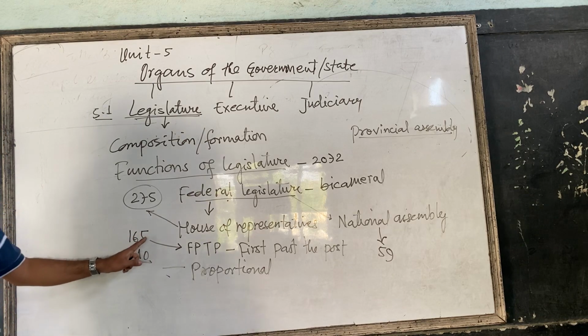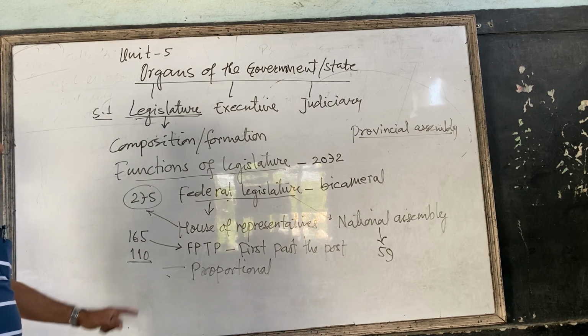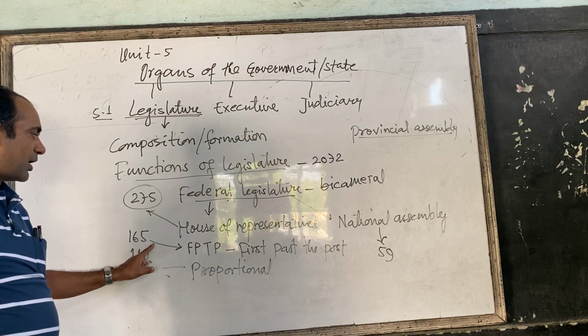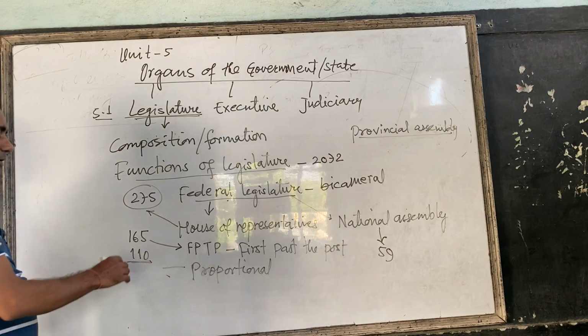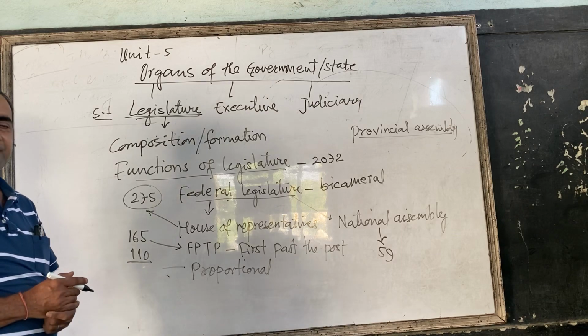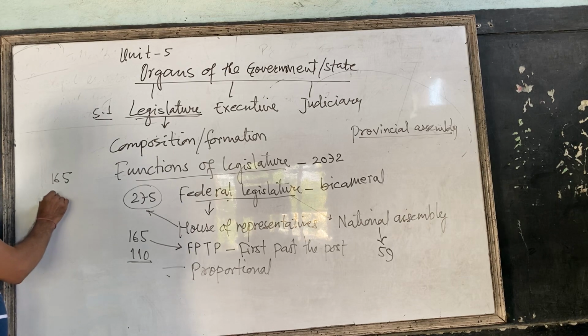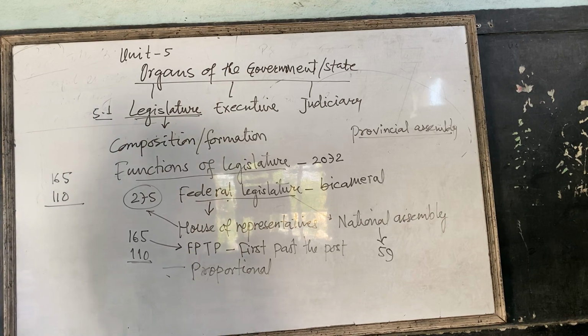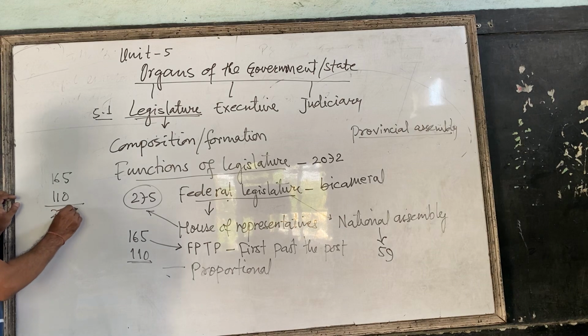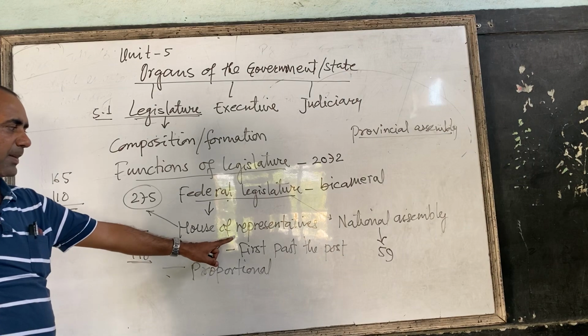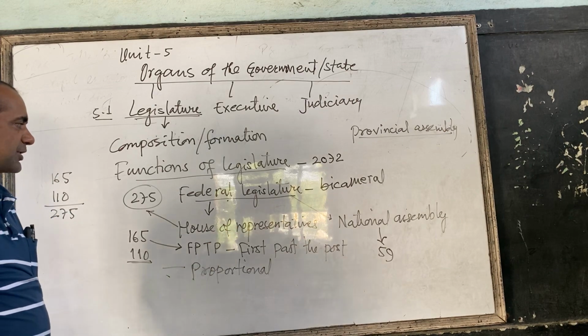So 165 is direct election, and the other is called indirect election. We have 165 constituencies in our country, and from them 165 members are elected. And 110 members are elected from the proportional electoral system. Total 275. How does this happen? You may be confused. FPTP: what is meant by FPTP? First past the post electoral system.